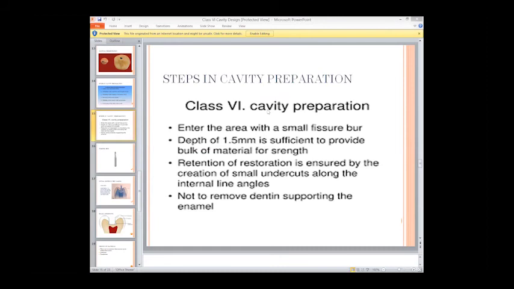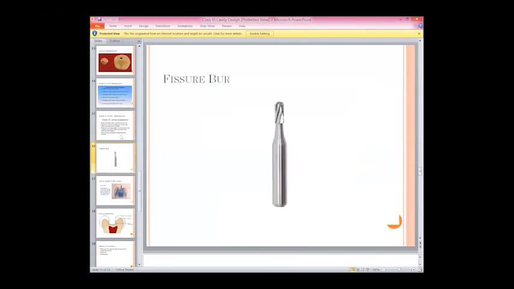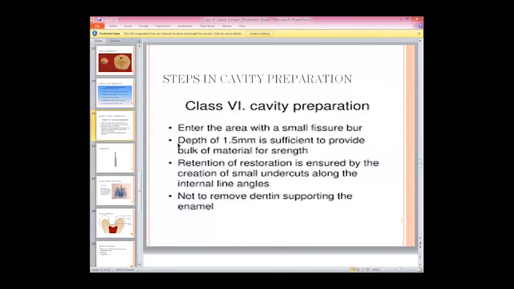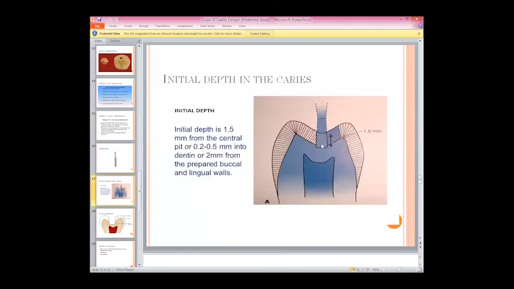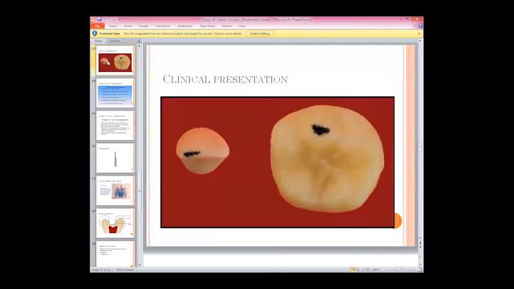Now, what are the steps in the class 6 cavity preparation? For the class 6 cavity preparation, we are supposed to enter the class 6 area with a small fissure burr, right? From that burr, we are going to enter the area. We are supposed to clean the area to the depth of 1.5 millimeter to provide sufficient bulk of the restorative material. Like, say for example, this is 1.5 millimeter of the initial depth, right? We enter with the fissure burr up to the depth of 1.5 millimeter, right?